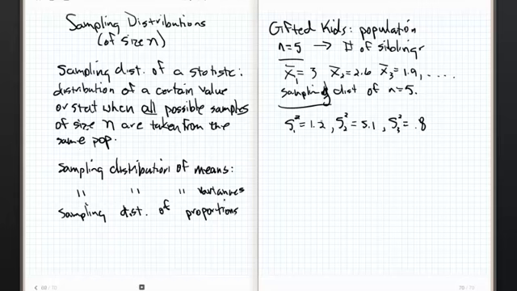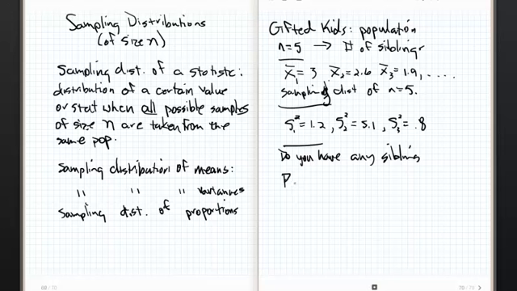Okay? Now, we're going to change this up. So instead of talking about the average number of siblings in the sample, on all possible samples of size 5, and the variances of the number of children, let's say that we rewrite the question. Instead of just asking how many siblings do you have, we say, do you have any siblings? And now what we're going to do is find a sample proportion, which is P.